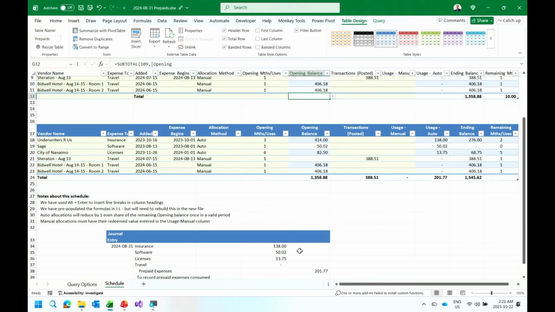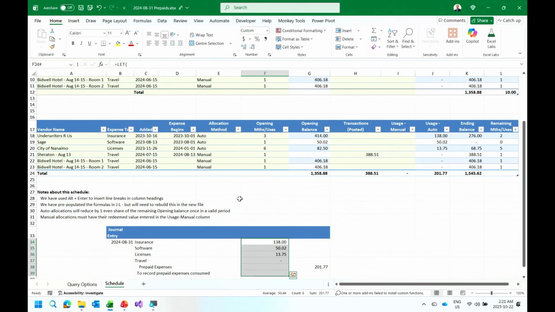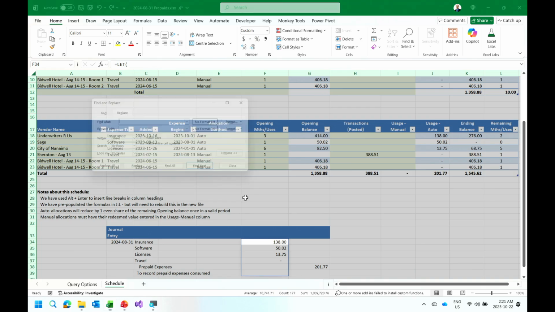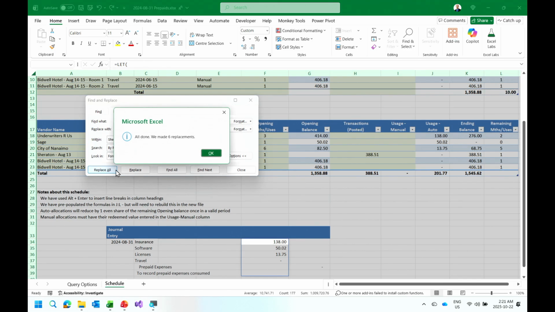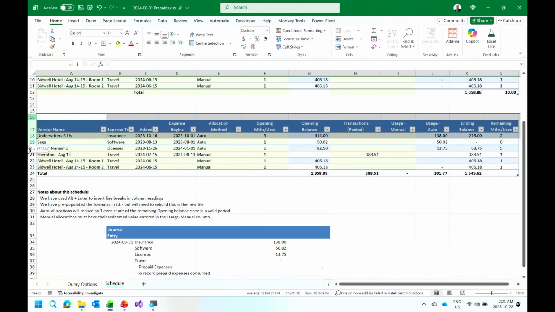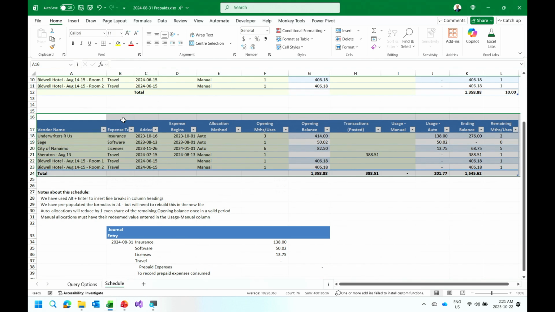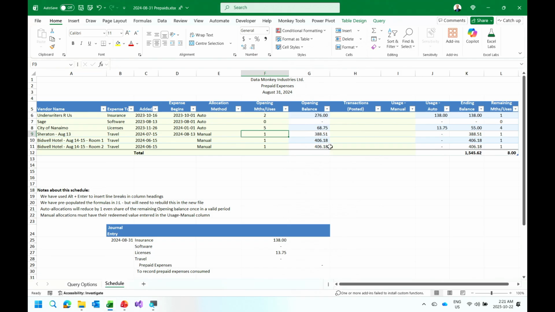What happens next, once I've got the table all set up ready to go, I need to delete this one, but the problem is that I've still got some formulas down here which are pointing to the old table. So once I've got everything set up the way I need, we're going to go Control A, Control A, Control A. We can do a nice little Control H here, and we can change out Prepaids_Old with Prepaids. This is going to replace all of our formulas to point to the new table that we actually have here. And at this point, if I come back and say delete, I should, let's see if this blows up, be able to refresh this and everything should just work.